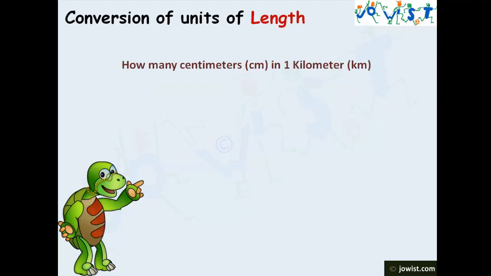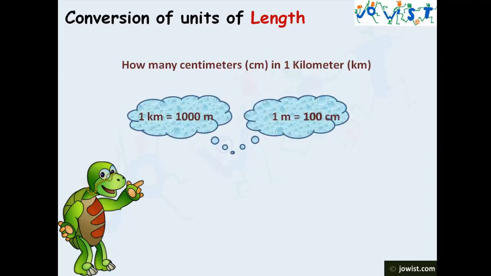If we are asked how many centimeter is in 1 kilometer, 1 kilometer is 1000 meter and 1 meter is equal to 100 centimeter. To convert kilometer to centimeter, we need to multiply. We'll multiply 1000 into 100, which gives a result of 1 lakh. 1 kilometer is equal to 1 lakh centimeter.